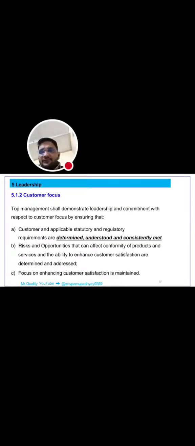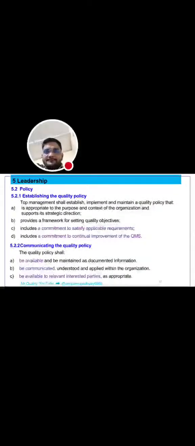The next clause is 5.1.2, that is customer focus. Top management shall demonstrate leadership and commitment with respect to customer focus by ensuring that customer and applicable statutory requirements are met, risks and opportunities that can affect conformity of products and services and the ability to enhance customer satisfaction are determined and addressed, and the focus on enhancing customer satisfaction is maintained.